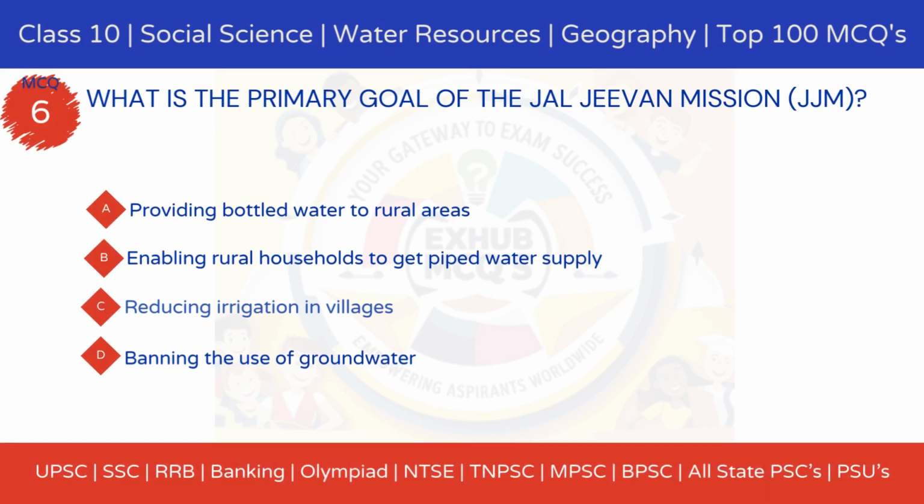MCQ 6. What is the primary goal of the Jal Jeevan Mission? Option A, providing bottled water to rural areas. Option B, enabling rural households to get piped water supply. Option C, reducing irrigation in villages. Option D, banning the use of groundwater.